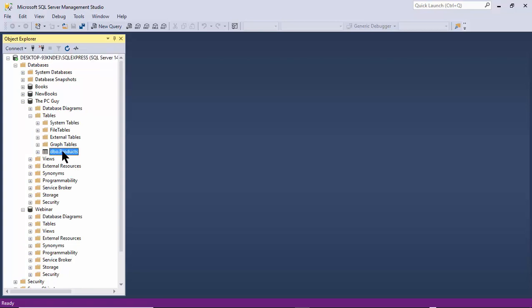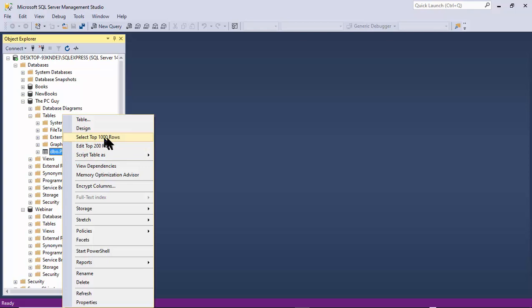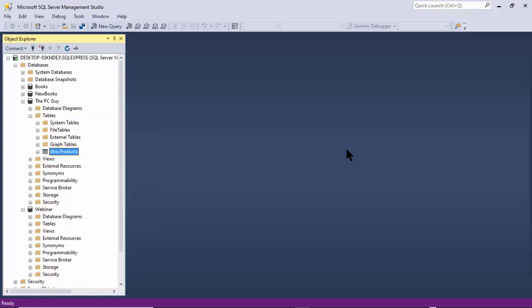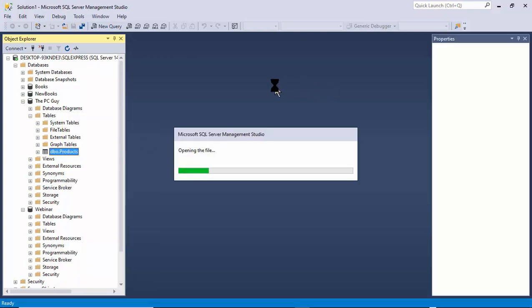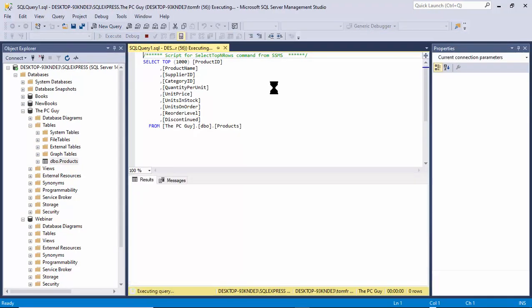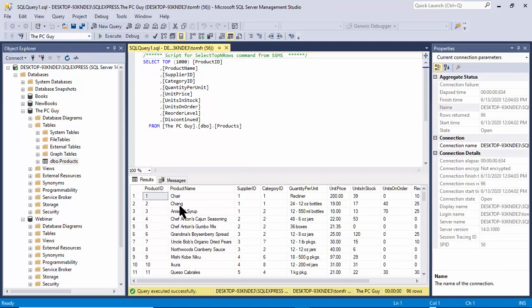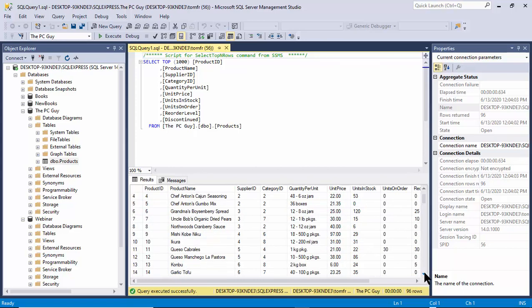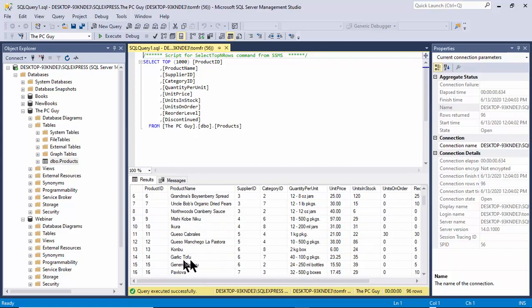So if I right click on the products table here in the SQL Server, and say select top 1000 rows, remember how we changed that one to say the reclining chair, but here it still says chair. So that one did not change because that was an imported table. But then remember the other change that we made, if we came down here, see how that one says garlic tofu. So when it's a linked table, when we link it to the SQL Server, I can change it on the Access side and the SQL Server will update. We can even update the SQL Server side and the Access side will update.